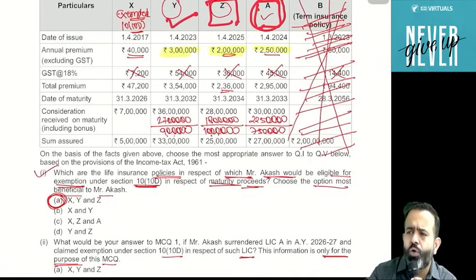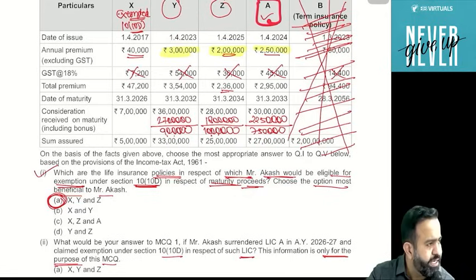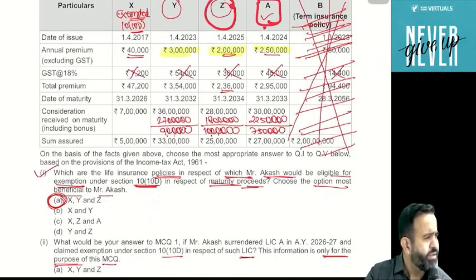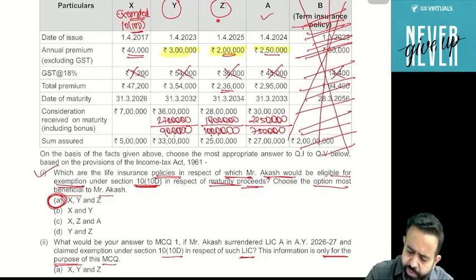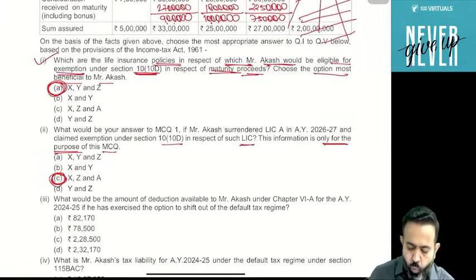Yes or no? When he claims the exemption for A under section 10(10D), then he can now claim exemption for Z only, because if you club Y, then the premium will be more than 5 lakh. So here, guys, he can claim the exemption for A, Z and X. So which is the right answer? C is the right answer. C is the right answer. So X, Z and A.